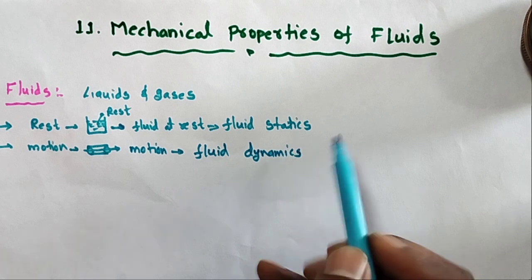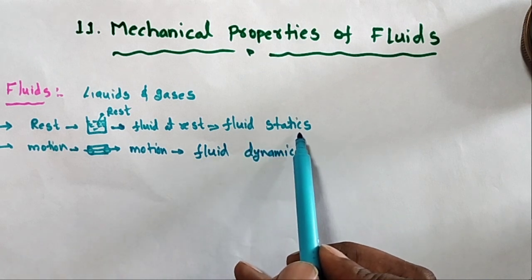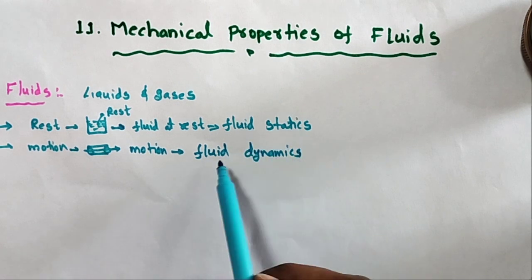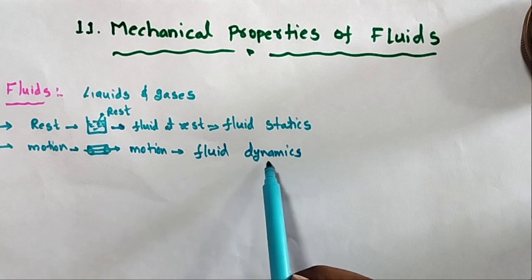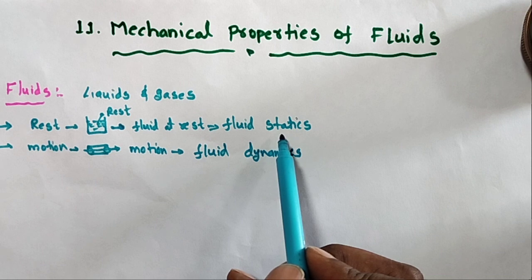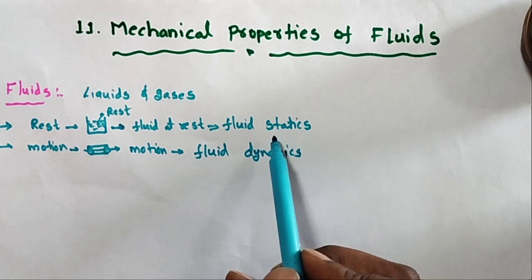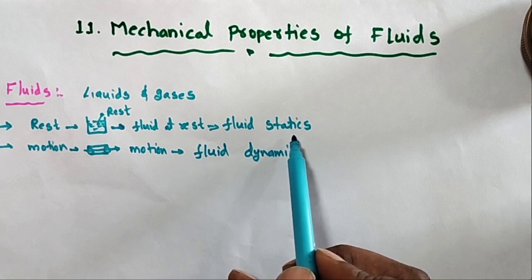So generally in fluids, one is fluid statics, hydrostatics, and the other is fluid dynamics. Dynamics explains the motion of fluids, whereas where liquids and gases are at rest, it is explained by statics.